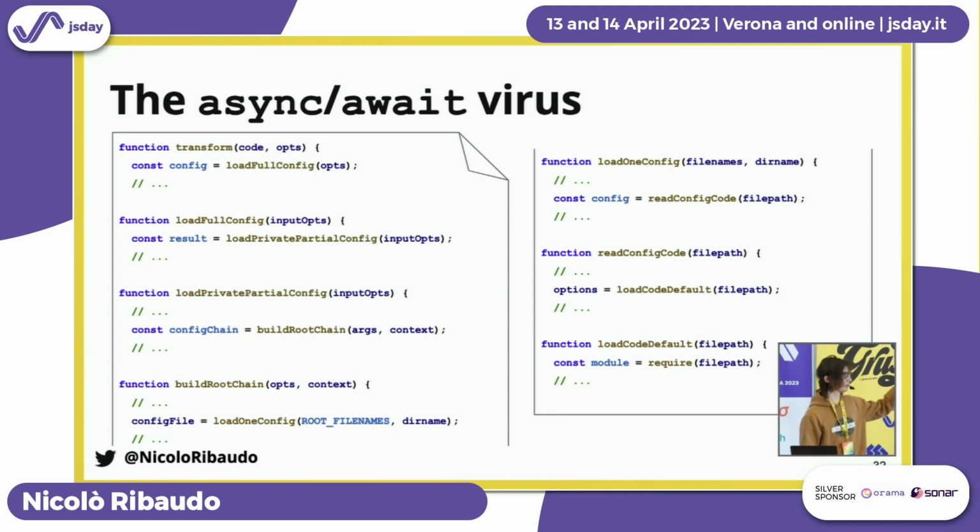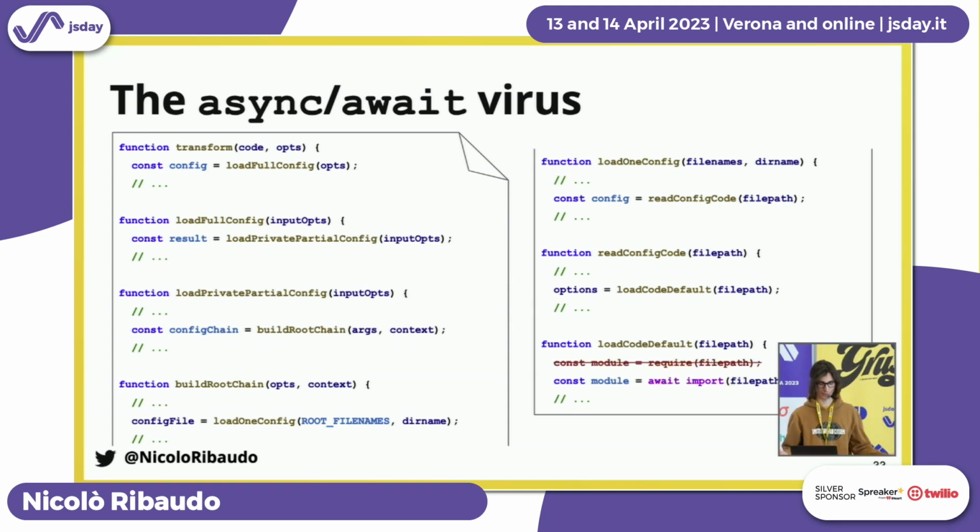This code is just a very long number of functions, you don't need to read all of them. Just notice that the one on the top left is the transform function, which is the entry point of using Babel. You call Babel.transform, pass in some code that you want to compile. And then on the bottom right, all the functions that are needed to load the config. On the bottom right, there is where you actually require your config file. And we use the require, which is synchronous, and we're expecting your config file to be a CommonJS file.